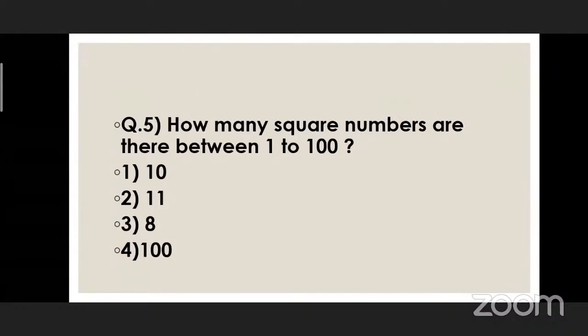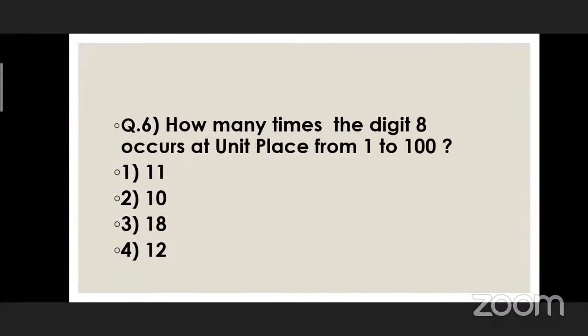Now let's see the next question. How many times does the digit 8 occur at the unit place from 1 to 100? Is there any idea what we have to do?